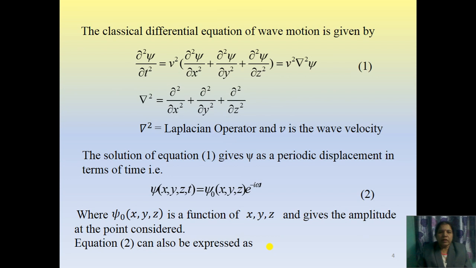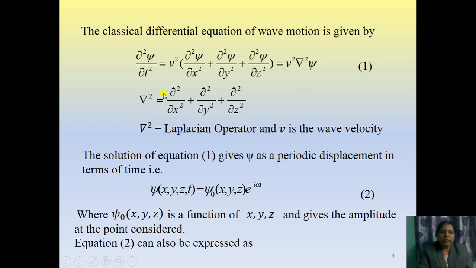The classical differential equation of wave motion is given by dou square psi upon dou t square equal to v square in bracket dou square psi upon dou x square plus dou square psi upon dou y square plus dou square psi upon dou z square, which is equal to v square del square psi.